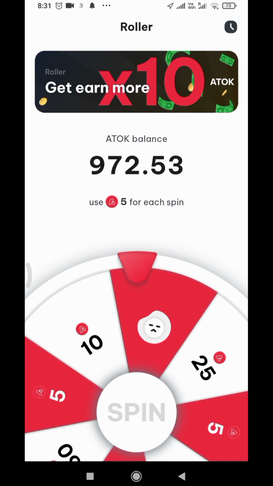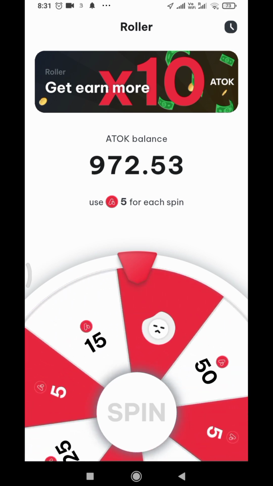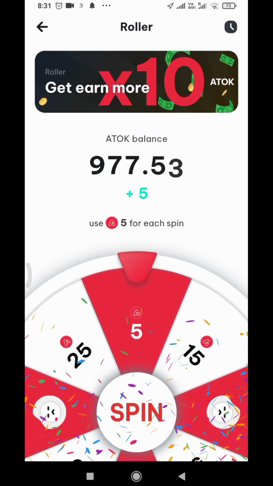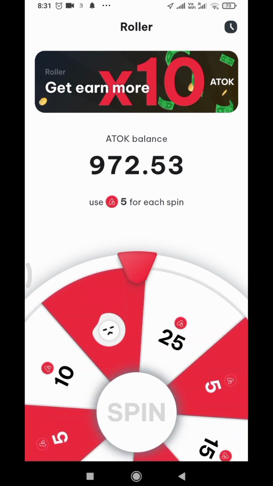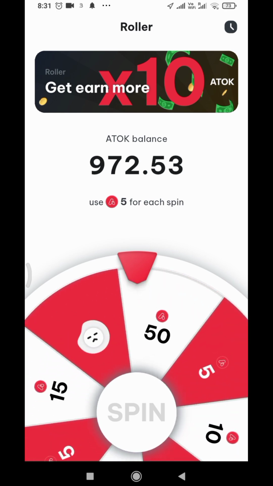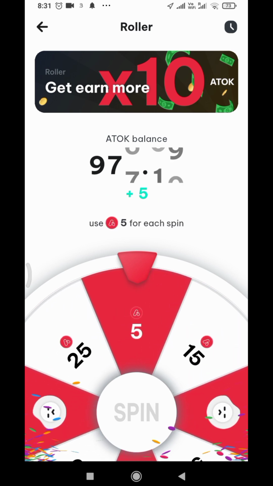If you lose, you lose the 5 Atok, but if you gain, you double your Atok. Right now I've gotten the 5 Atok, so I won. You can spin again, but this is optional because you might lose and you lose everything. So before you spin, make sure you consider the risk and the loss involved. So that is for the roulette.